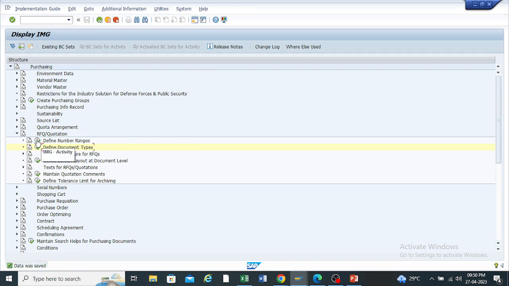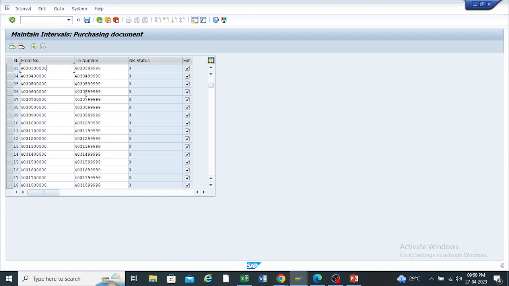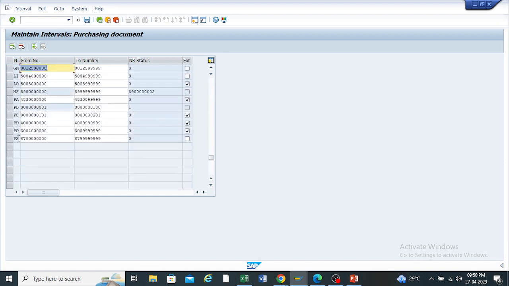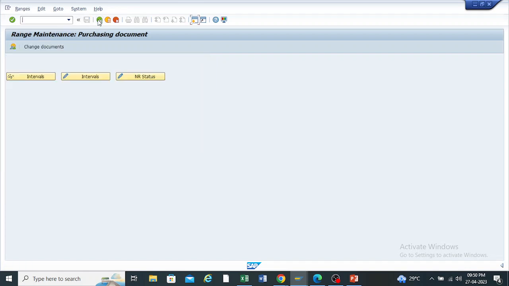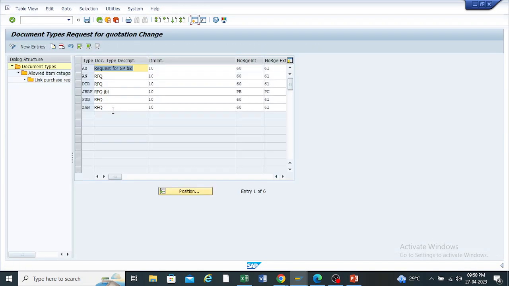Here is also the define number range. Okay, so just click on the interval, same process. So you can create the number range here. Okay, so yesterday I created the PS. I can just copy this PS 8700 and enter it for my document type here. This is the internal number range. So I can enter PS here and just save this configuration.